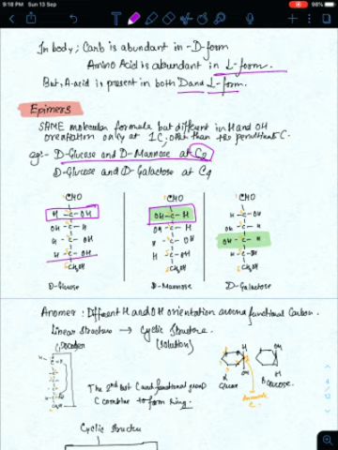This is the penultimate carbon, carbon number 5, the second last carbon. This is the last carbon, carbon number 6. Here you see the OH is on the right side, here too OH is on the right side.